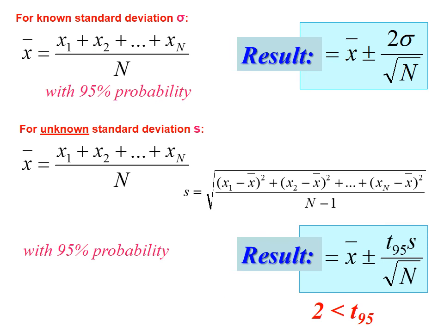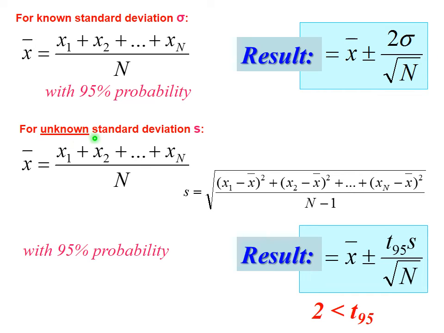So as a summary, for known standard deviation with 95% probability, my result will be x average plus minus 2 sigma divided by square root of n.